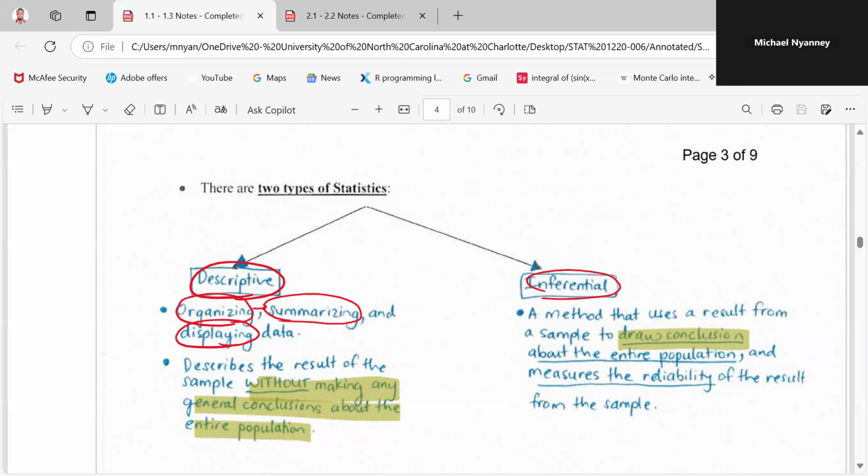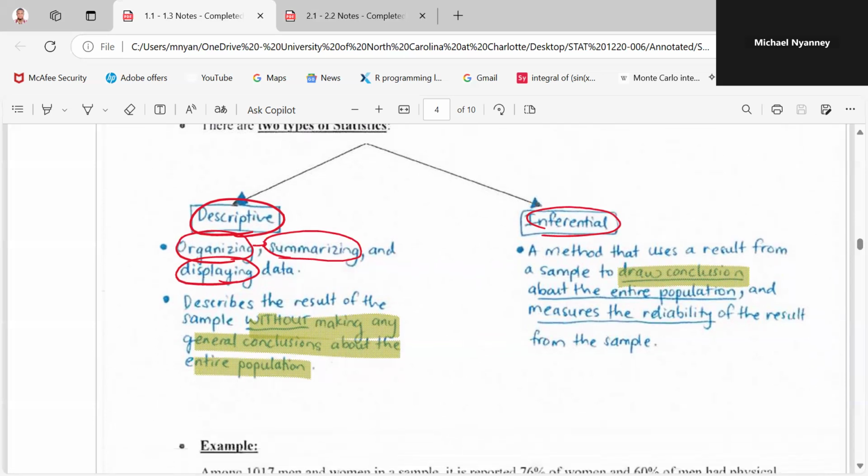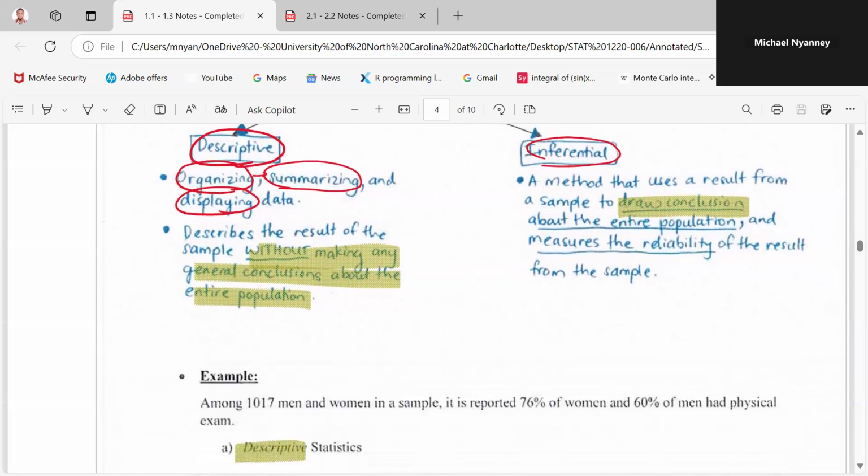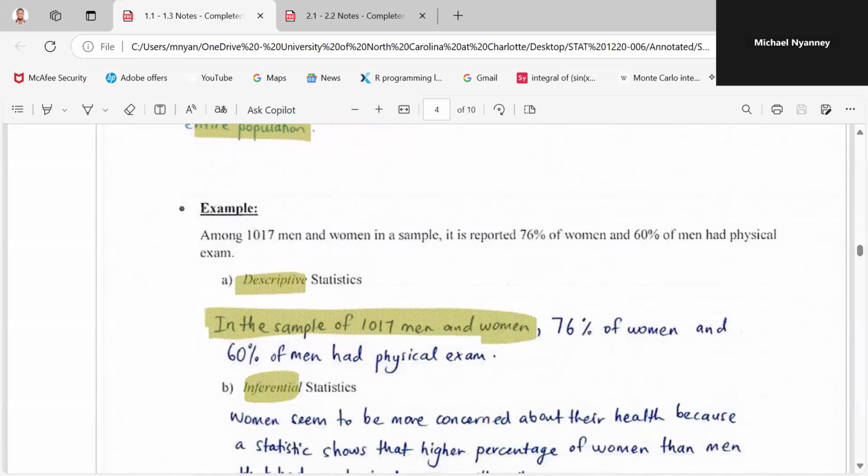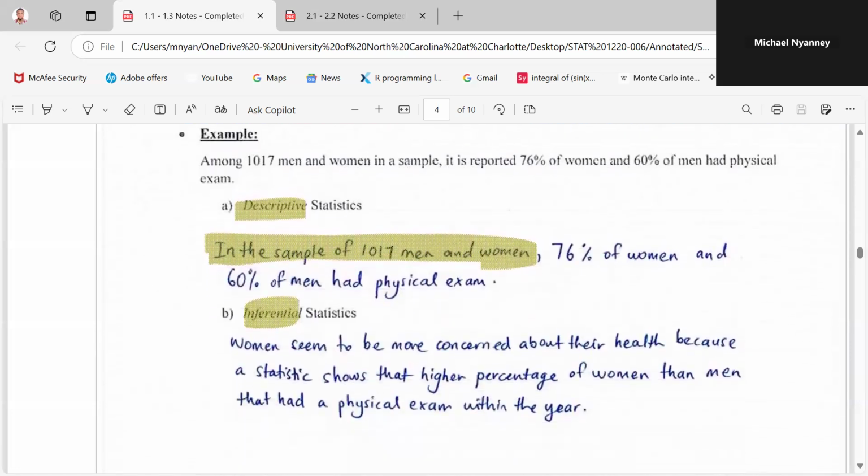So this descriptive aspect is the organizing, summarizing, and displaying of data, and the inferential makes some logical conclusion from our result. So we have the descriptive and we have the inferential statistics. These are some examples of descriptive statistics and inferential statistics.